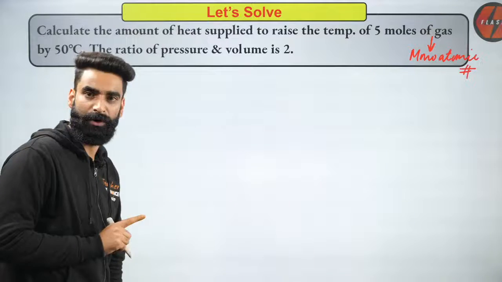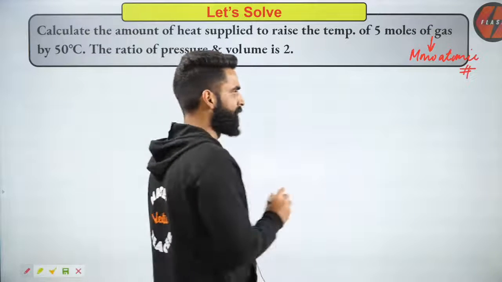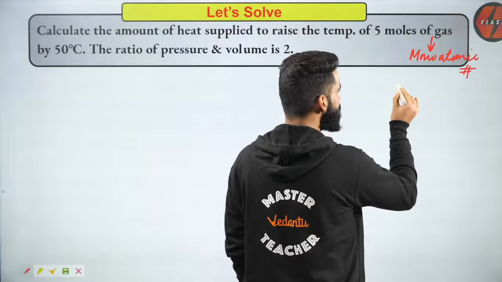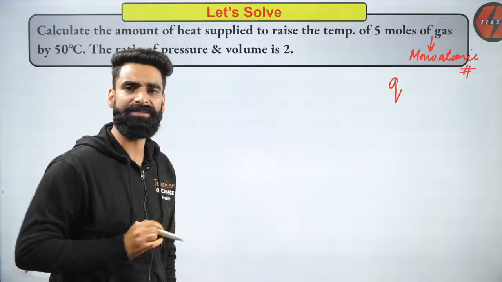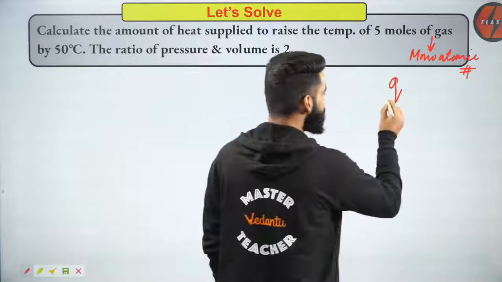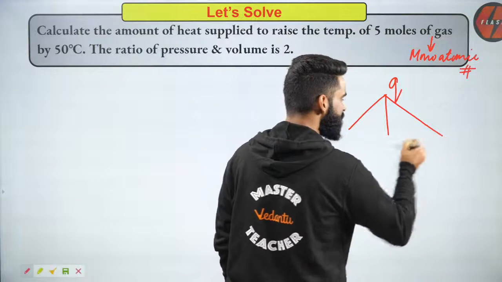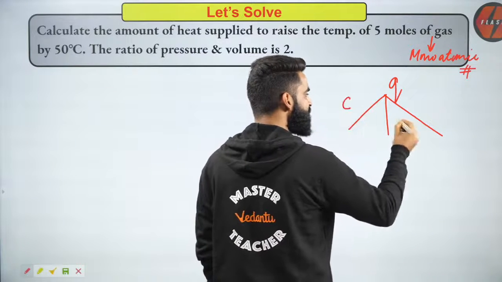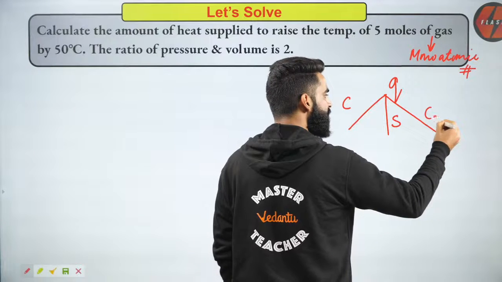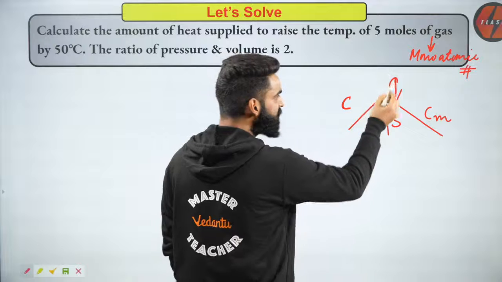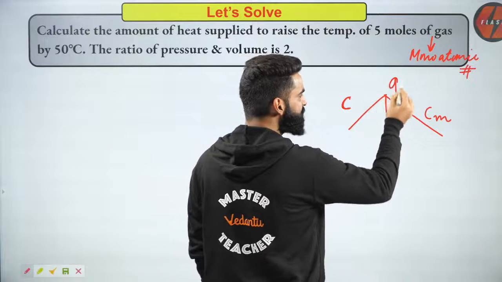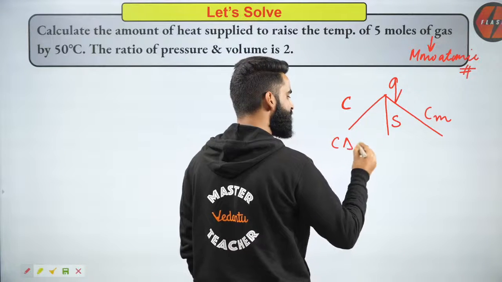First of all, if you remember, I told you, I have given you one flow chart long back in this chapter itself, right? We can calculate the value of Q in certain ways. If heat capacity is given, if specific heat capacity is given, if molar heat capacity is given. If heat capacity of a substance is given, then how do we calculate heat exchange between system and surroundings? It is simply C delta T.